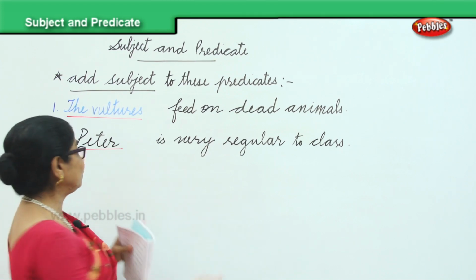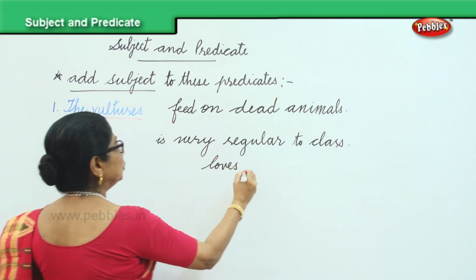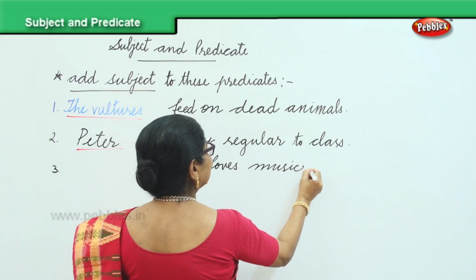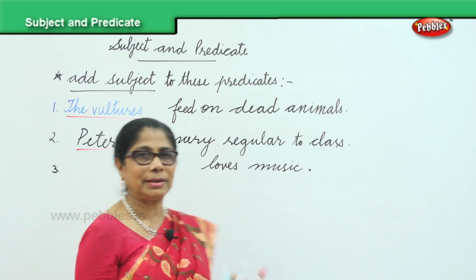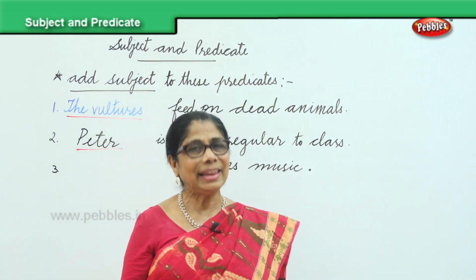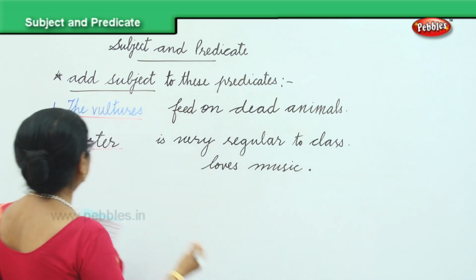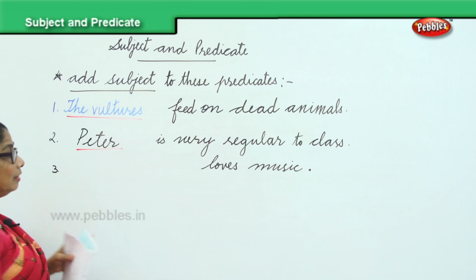Loves music. Who loves music? I have given you the predicate ending with the full stop. Now you supply the subject. You can say, yes, Susan and Kathy loves music. Peter and John loves music.